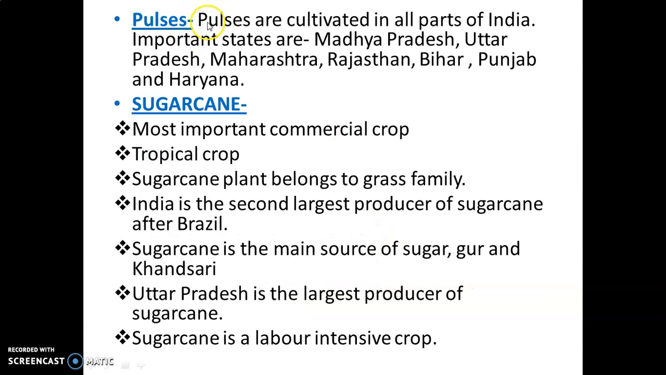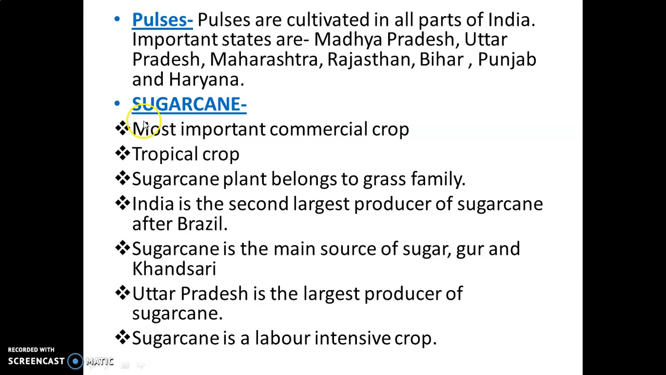Next is pulses. Pulses are leguminous crops that increase the fertility of the soil. Pulses are cultivated in almost all parts of India. But the important producing areas are Madhya Pradesh, Uttar Pradesh, Maharashtra, Rajasthan, Bihar, Punjab and Haryana.